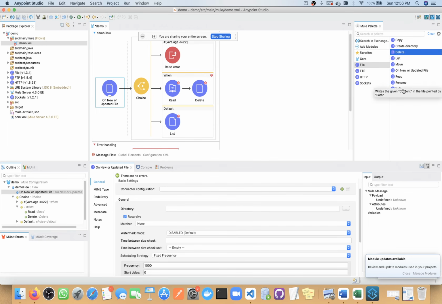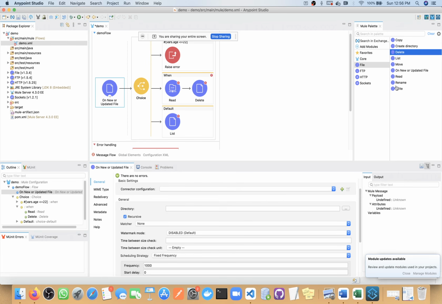Then write file, whenever we want to write a file in the target system. Then we have list, which gives us metadata about a particular directory. Whenever we want metadata of a directory, we use list. Then rename, if we want to rename any file. Copy, if we want to copy a file into a folder location.